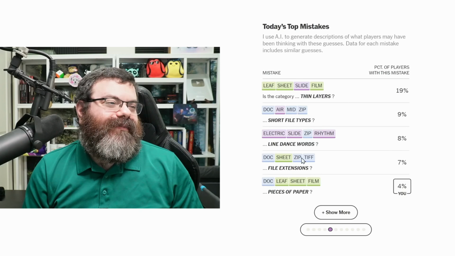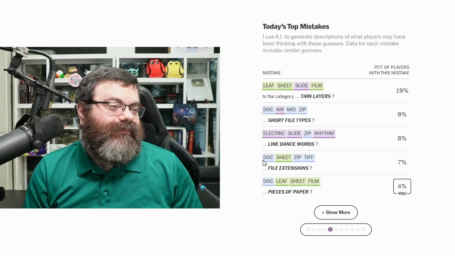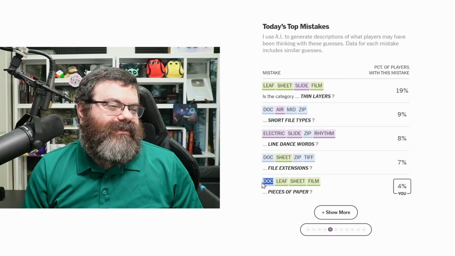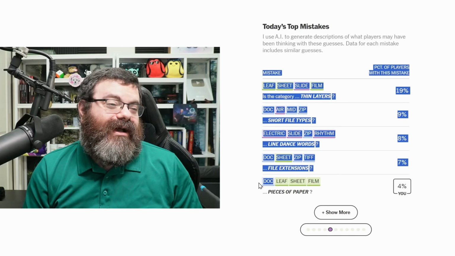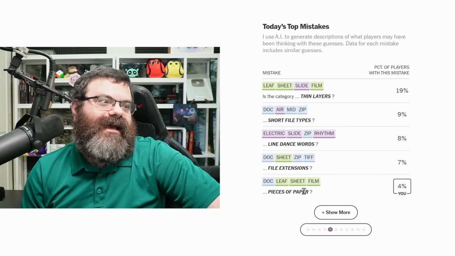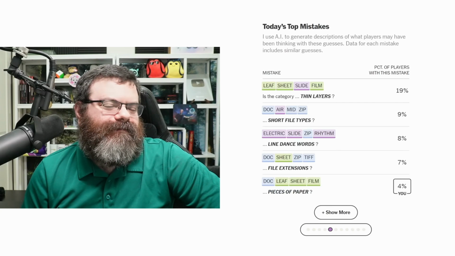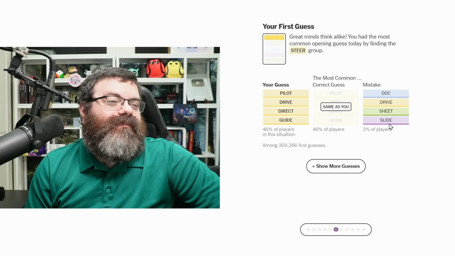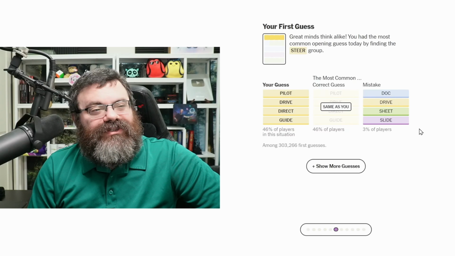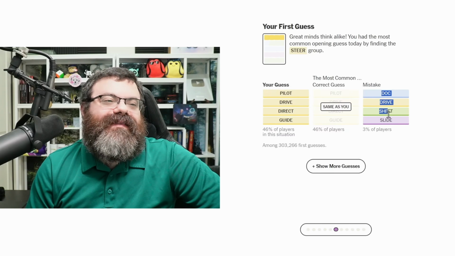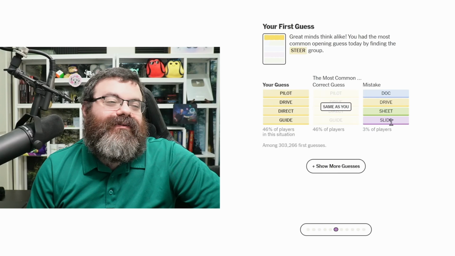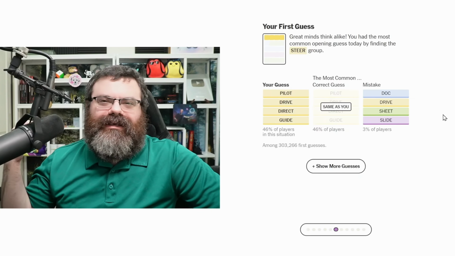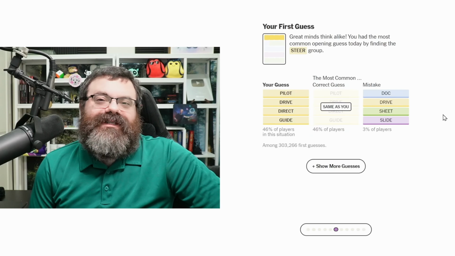Slide as a thin layer. Zip as a guitar. Sheet as an extension. And then leaf, sheet, film, and doc. This was my mistake, and yeah, I was thinking pieces of paper. That's exactly what I was thinking. So our rainbow herring is dock, drive, sheet, and slide. I do think that this is the Google thing I was talking about, or in general, things you make in office suites.